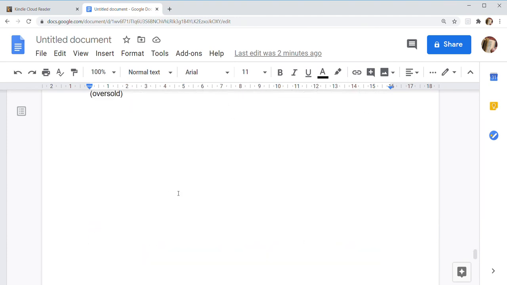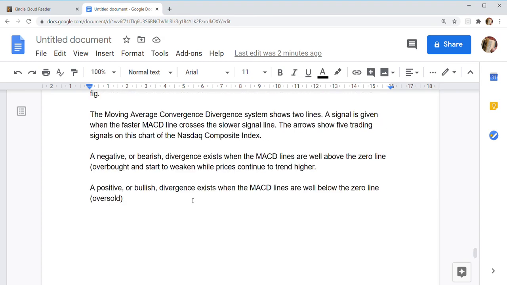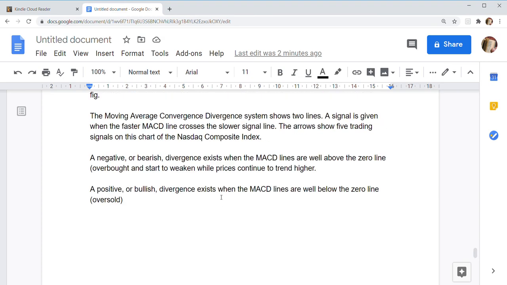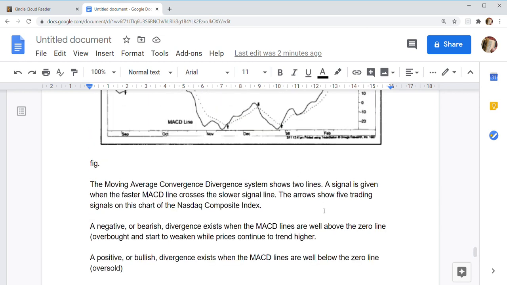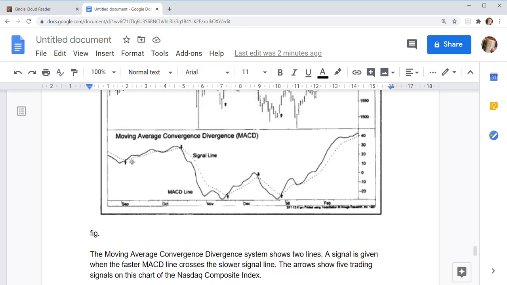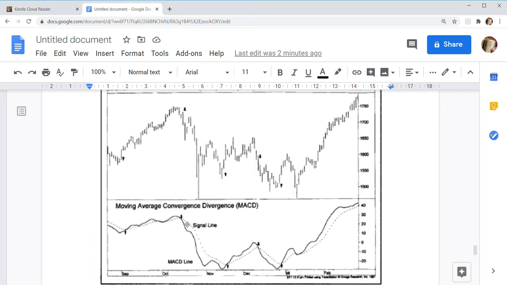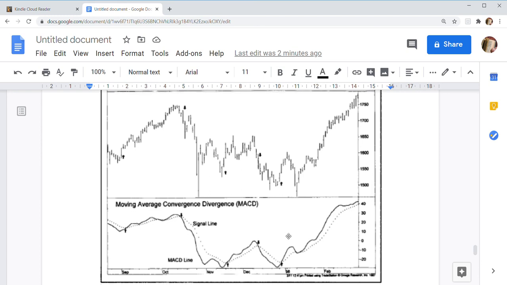The moving average convergence divergence system shows two lines. A signal is given when the faster MACD line crosses the slower signal line. The arrows show 5 trading signals on this chart with the Nasdaq Composite Index. So this is the moving average convergence divergence MACD line. This is generating a sell signal, this is generating a sell signal, this is generating a buy signal.